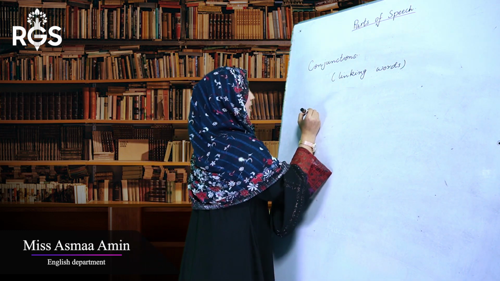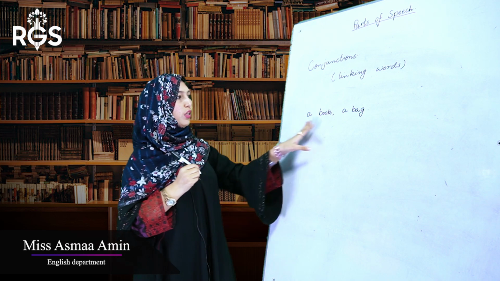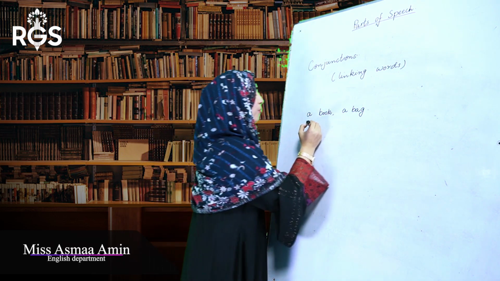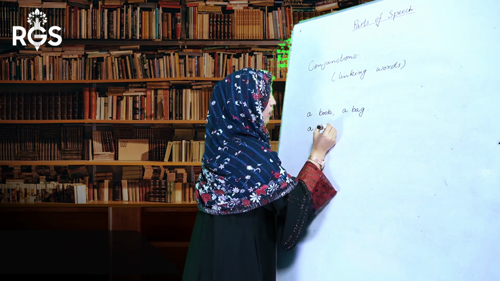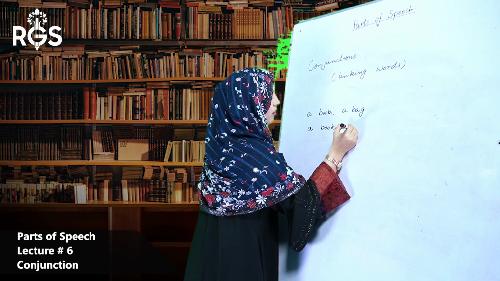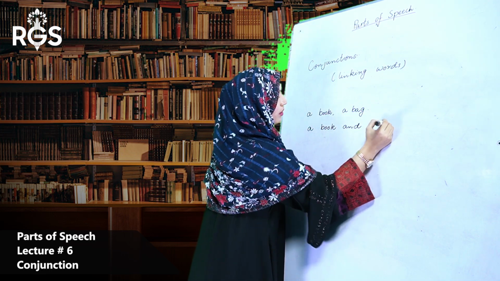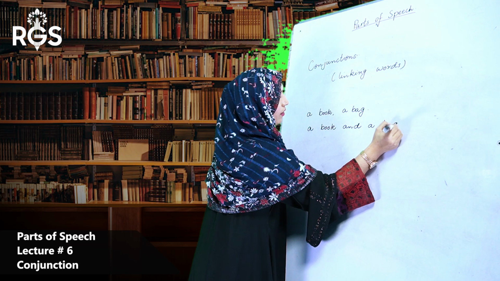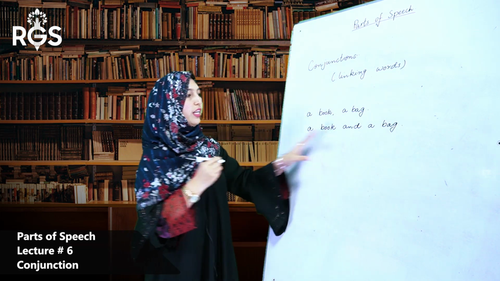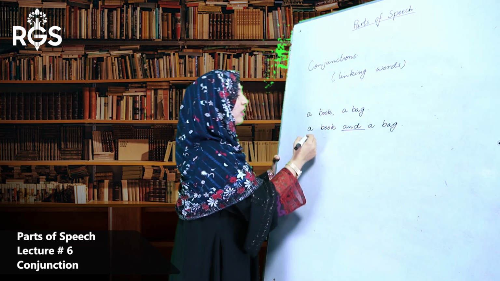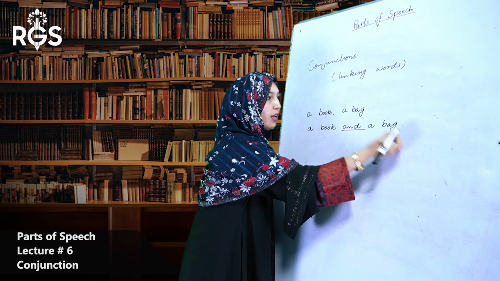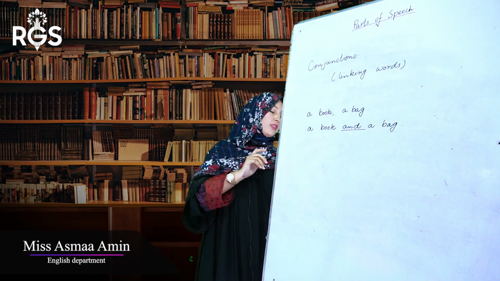Like, if you are to write collectively, you will write a book and a bag. So the word and is joining the 2 words, a book and a bag. Let's take some other examples.